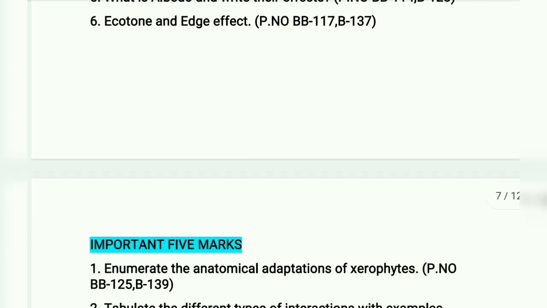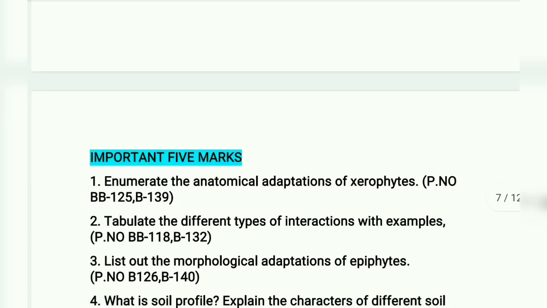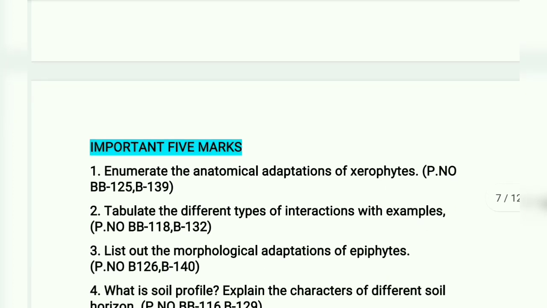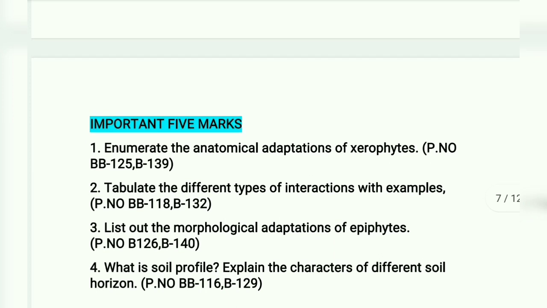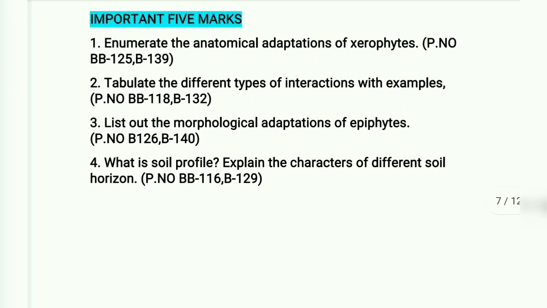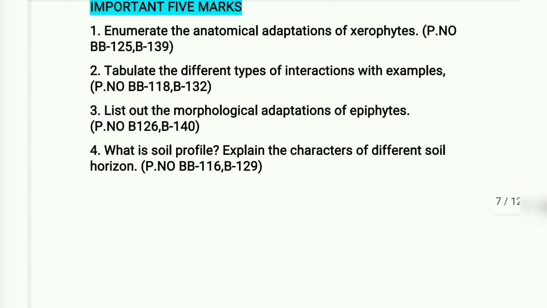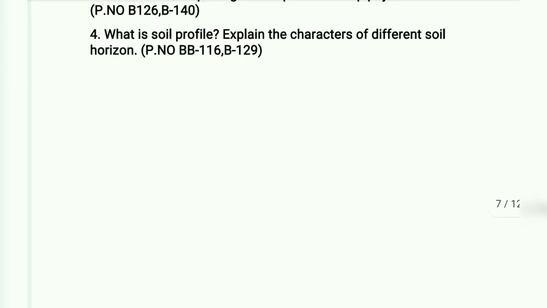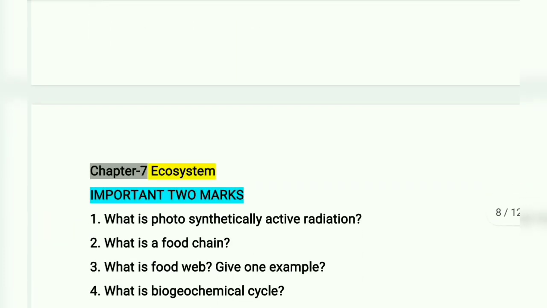Ecotone and edge effect. Important 5 marks. Enumerate the anatomical adaptations of xerophytes. Tabulate the different types of interactions with examples. List out the morphological adaptations of epiphytes. What is soil profile? Explain the characters of different soil horizons.